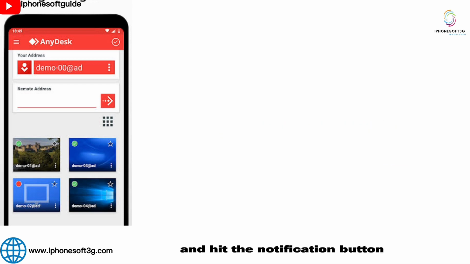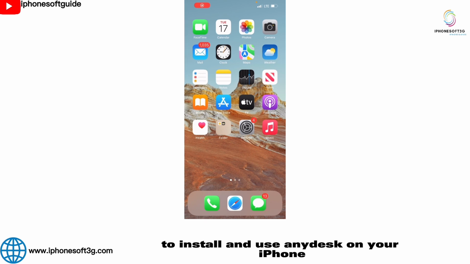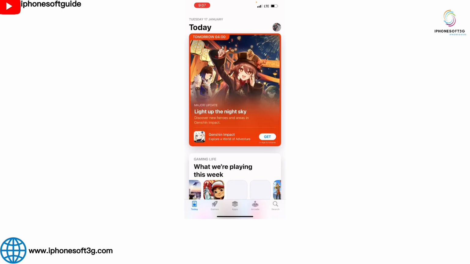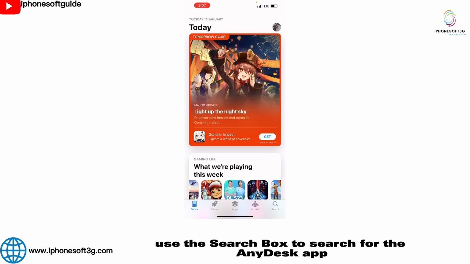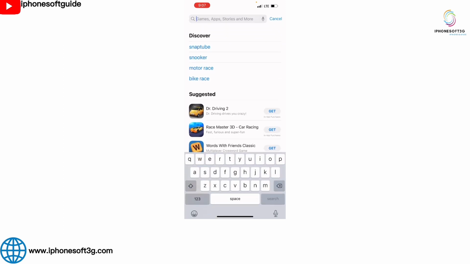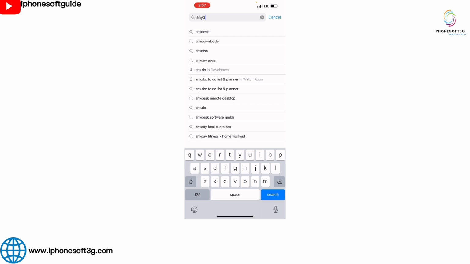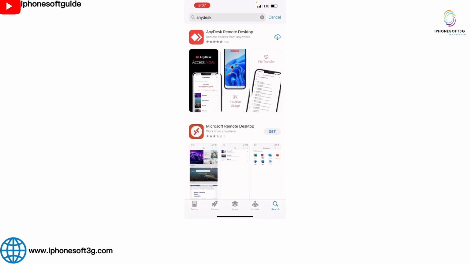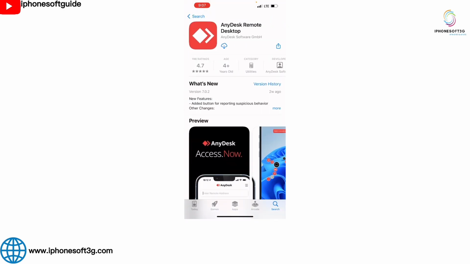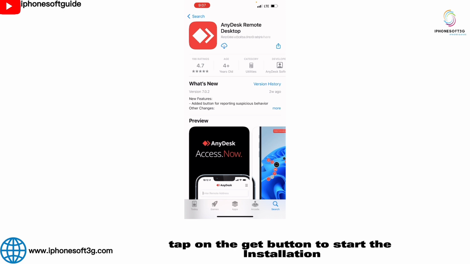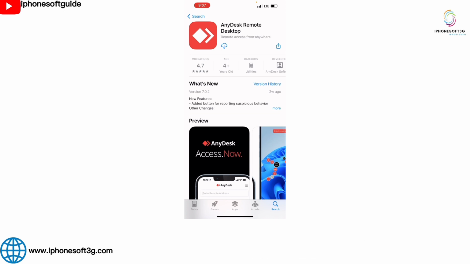To install and use Anydesk on your iPhone, open the App Store. Use the search bar to search for the Anydesk app. Tap on the Get button to start the installation.